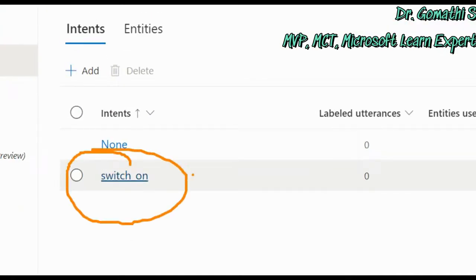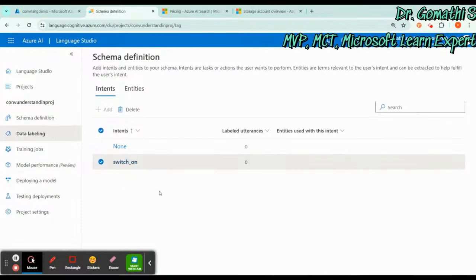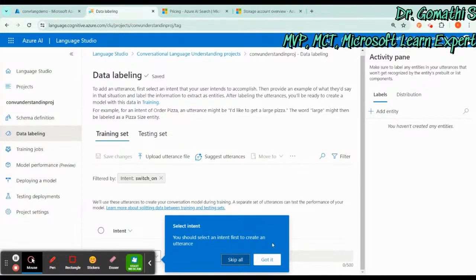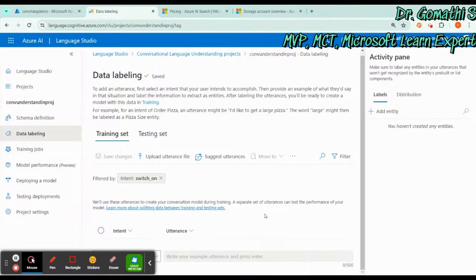Now you have to label that, you have to give something. Once you click on that, it will go for data labeling. So what is data labeling? You have to add utterances, like anyone who is telling switch on, then you can turn on, turning on, put it on, switch it on, anything. So you have to give some data labeling for that. That is what data labeling is.